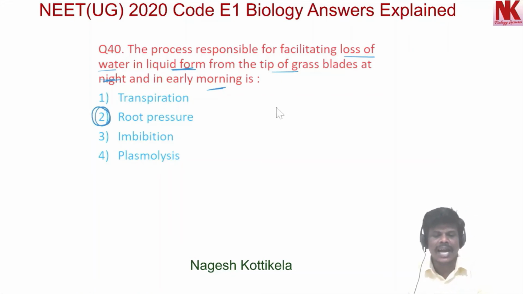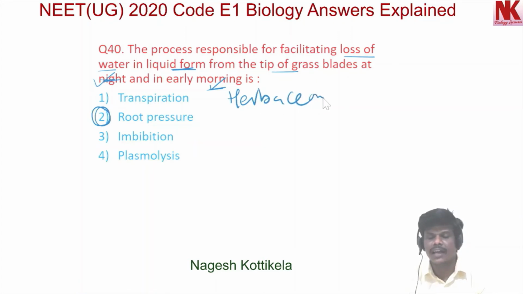Okay, now effects of root pressure are also observable at night and early morning when evaporation is low and excess water collects in the form of droplets around special openings of veins near the tip of grass blades and leaves of many herbaceous plants.